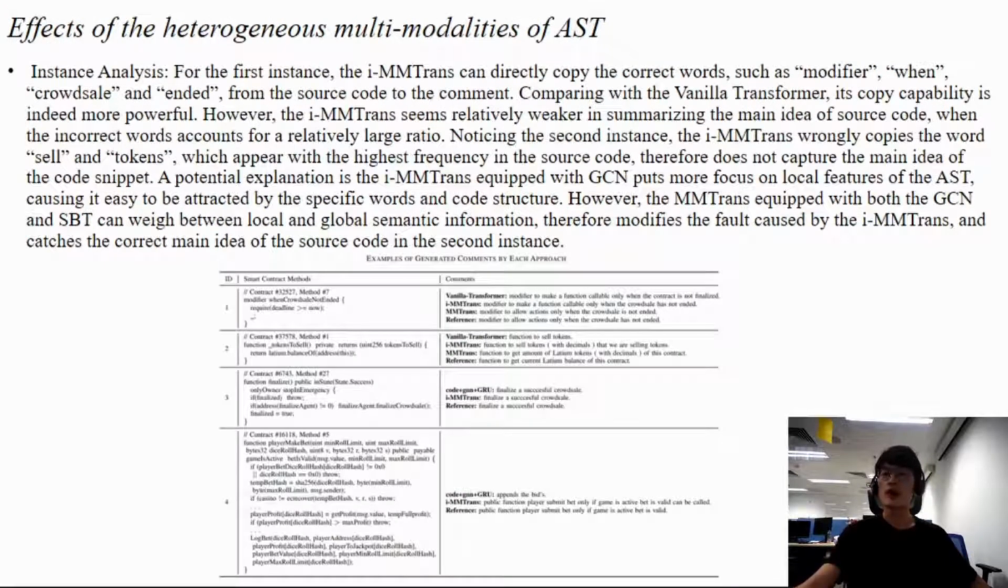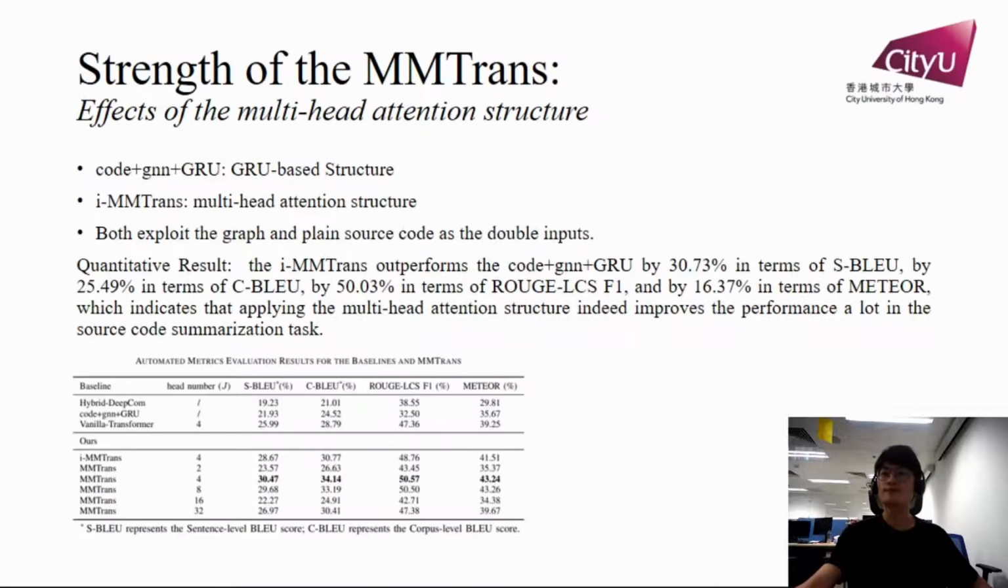While for the instance analysis, we found that only adopting GCN indeed has a better performance than only adopting plain source code as input, but also leaves the MMTrans distracted by the local information. For example, the MMTrans tends to copy high-frequency words in source code. However, adopting both GCN and SBT can help MMTrans weigh between local and global semantic information and get better results.